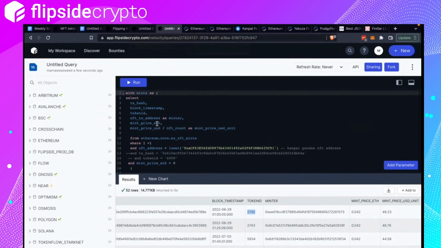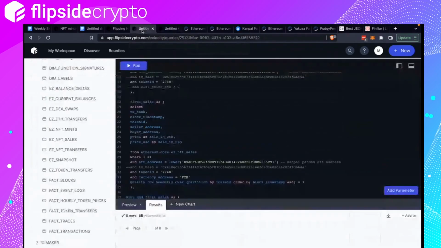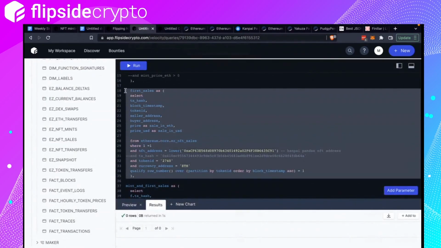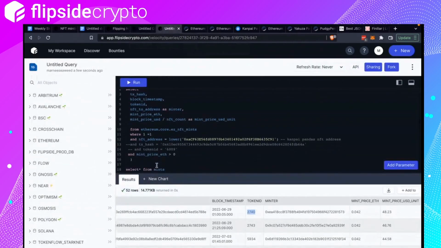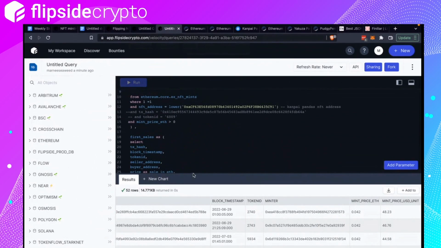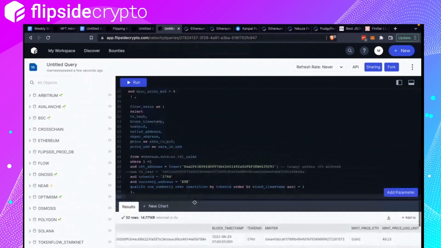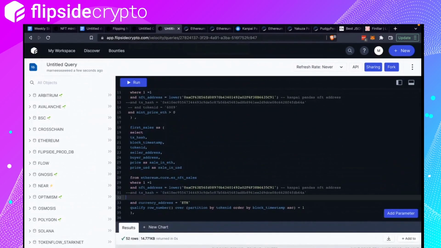Mint price more than zero, and I want the sales to be in ETH only.